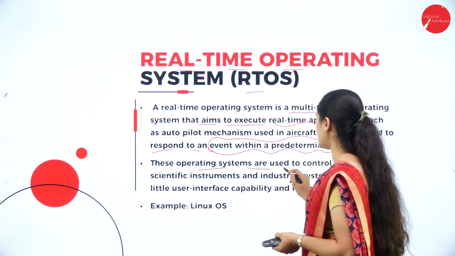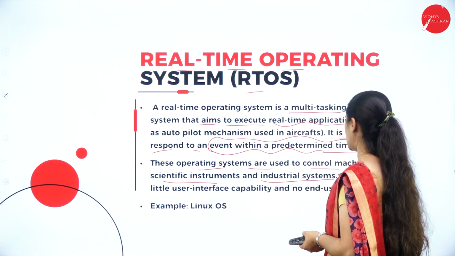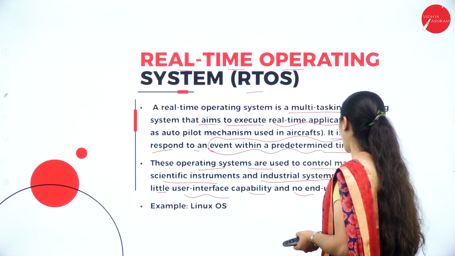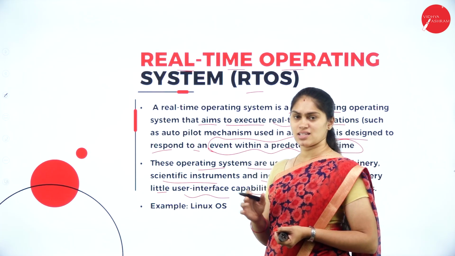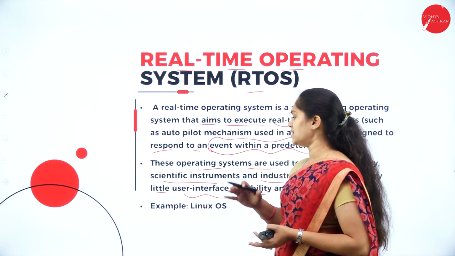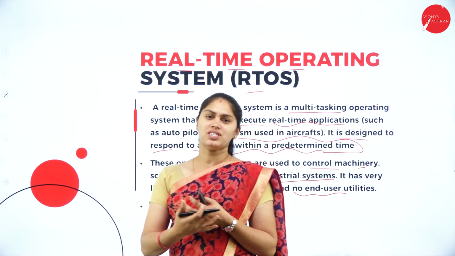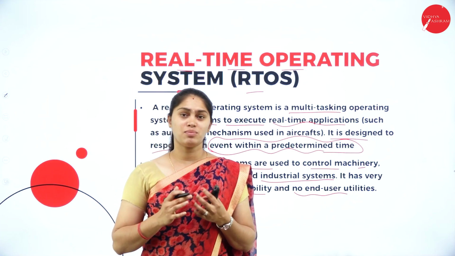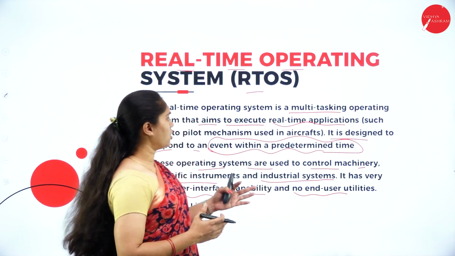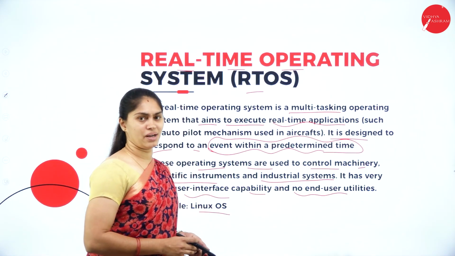Within that particular time of seconds, it has to be executed. Then these operating systems are used to control machinery, scientific instruments and industrial systems. It has very little user interface capability and no end user utilities. It is not user friendly. You can't use it simply. So for scientific instruments, we require some sophisticated users. The user must be very informed, or they must have certain knowledge in order to use this kind of operating system. An example is what? Linux operating system.